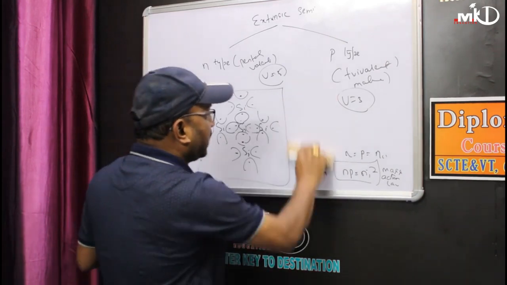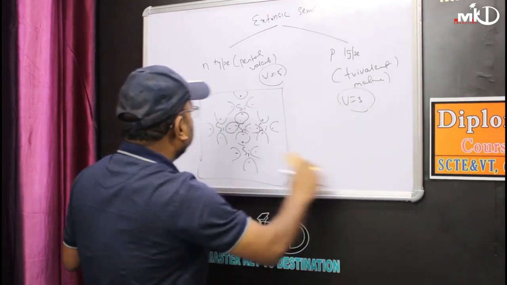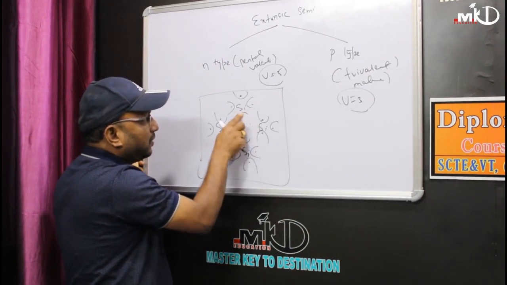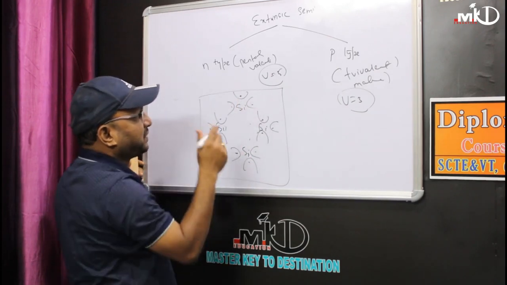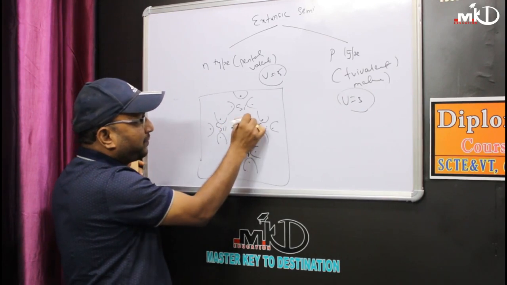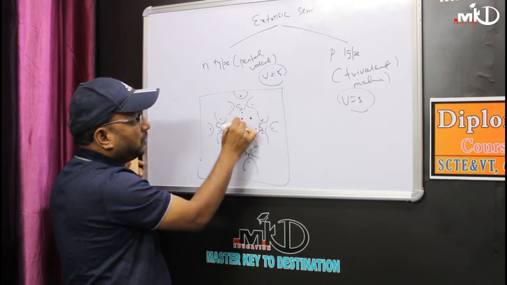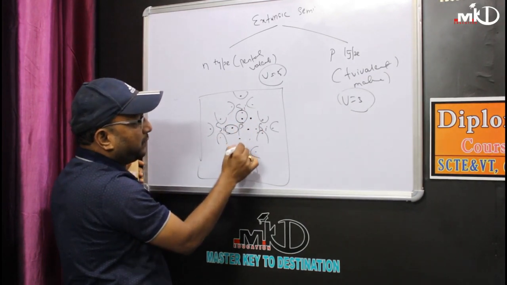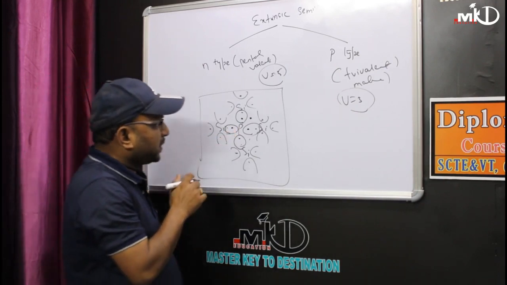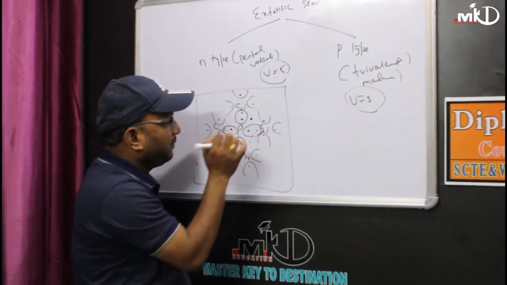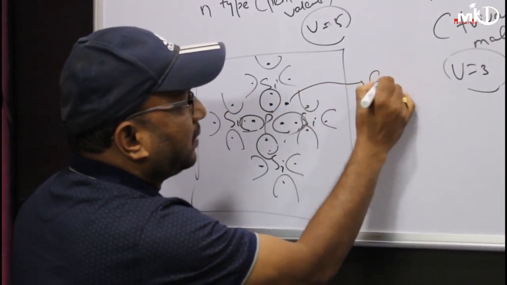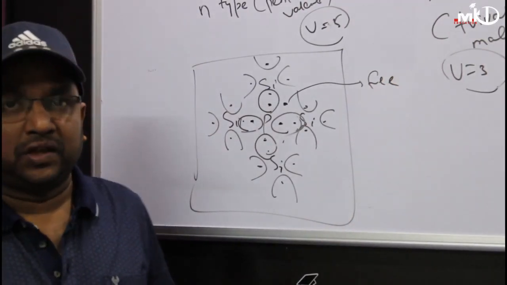Clear? Now coming to extrinsic or impure semiconductor, in this case in place of silicon, I can add a pentavalent impurity, for example phosphorus. Phosphorus has valence 5: 1, 2, 3, 4, 5. Silicon has 4. Like this they will make the bond. Look at me. If I add one phosphorus, because phosphorus valence is 5, at 0 degree Kelvin this particular electron is free. This I already explained.